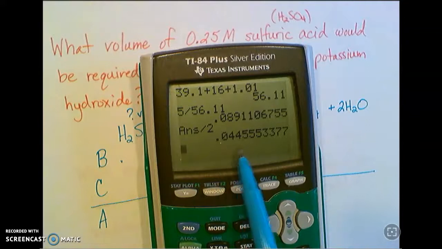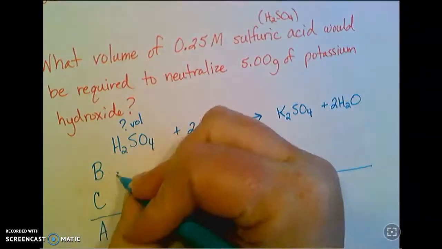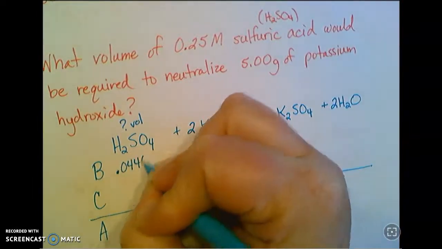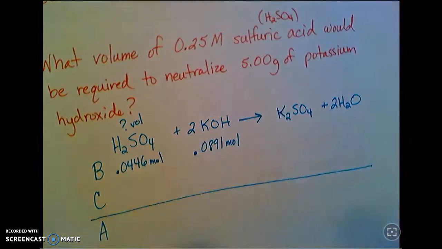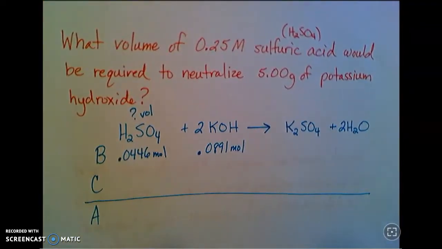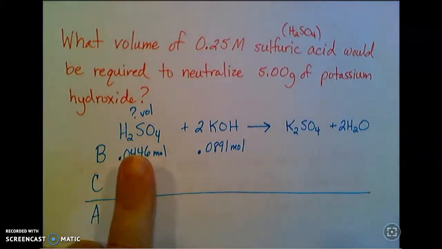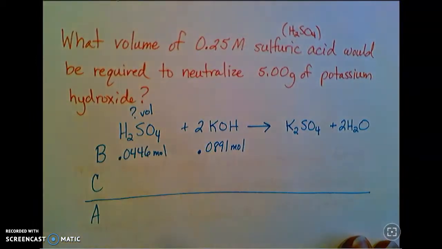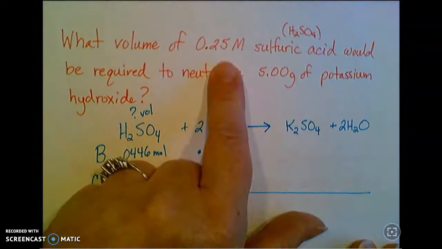So 0.04455, so 0.0446 is the number of moles of sulfuric acid that I need. And that's really all I need to do with the BCA chart, because this is going to be what I need to answer the question. I need a volume of acid, I know how many moles I need, and I know a molarity.